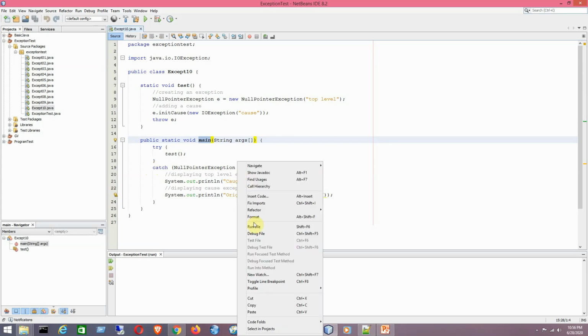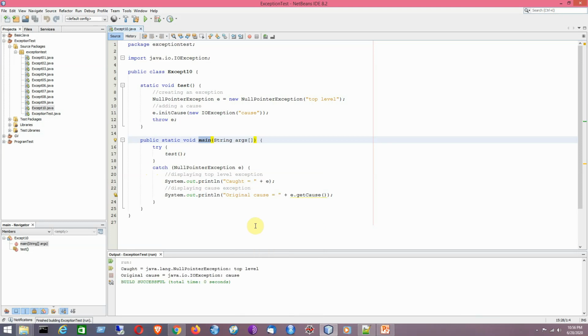Here, if I try to run the program, I can see that this particular method has generated this exception object and added a cause exception as well. Like, for the presence of the IOException, the null pointer exception has occurred. So that is the thing. If I print this exception object being generated, it will print this null pointer exception.